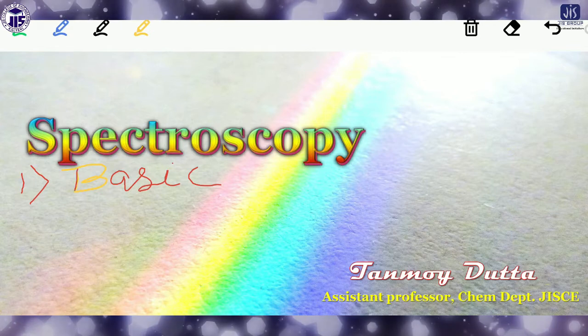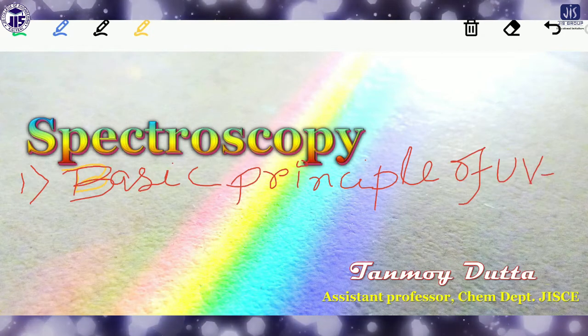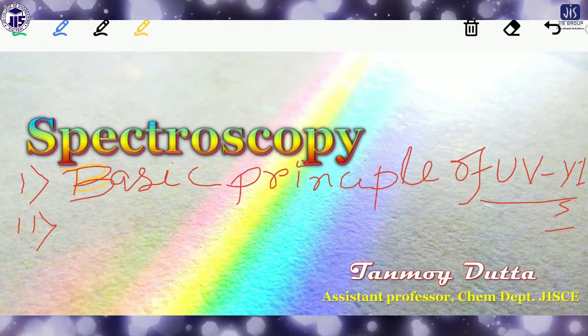This is the first point which we will discuss. Second, we'll discuss that there are some kinds of shift that occur, like bathochromic shift, hypsochromic shift, etc.